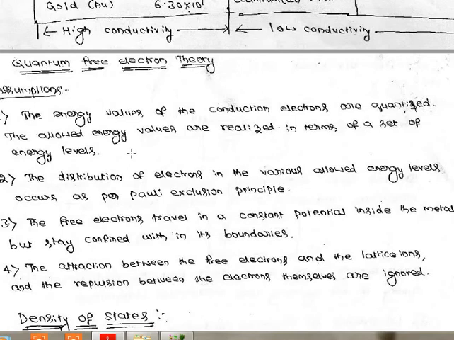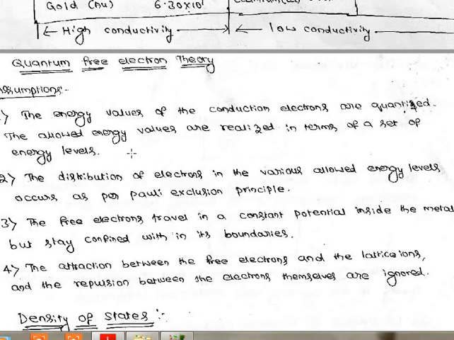That means the electrons' energy values will be quantized. There should be specific energy levels at certain energy values. The energy values are not continuous. They have only specific amounts of energy.